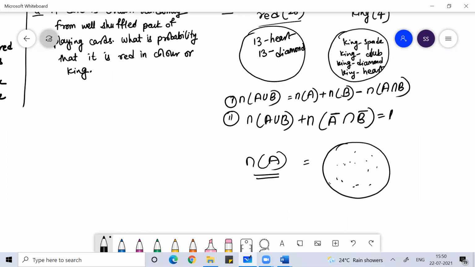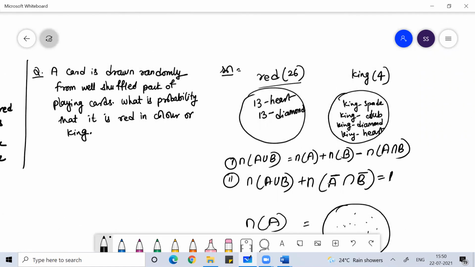So this is De Morgan's law. A dash is all the elements of the universal set minus all the elements which belong to A. So A dash means complement of A. It means apart from this set, you need to talk about the remaining elements which are not part of A. I hope you guys are getting me.